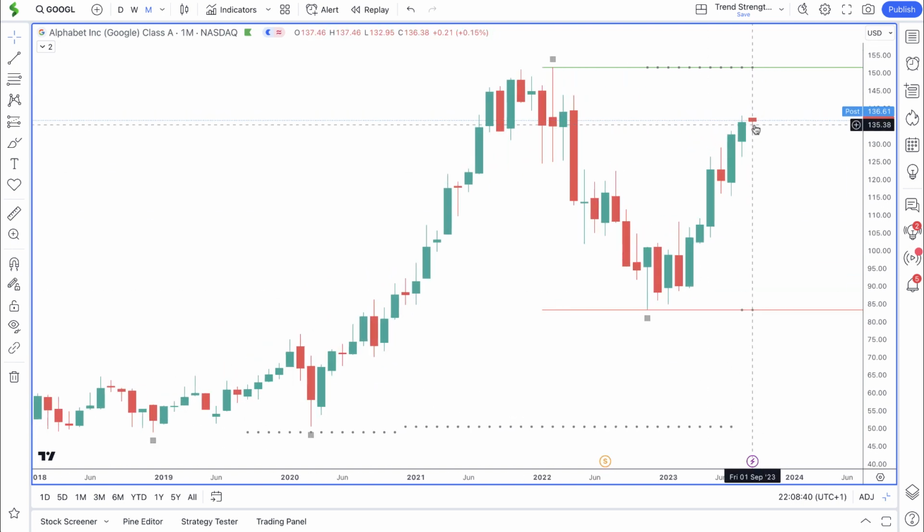It's been a slow start to September, a small bearish body, but as you can see, the month did start off bearish. It did come down to a low of $132, but the buyers have now pushed price up. So there seems to be momentum this month. So we now want to see a continuation to the upside and a move towards the all-time high. So Google is showing good signs of progress right now.